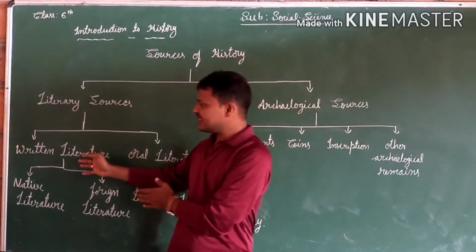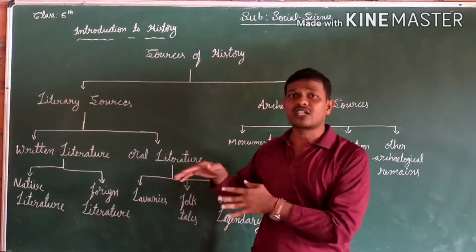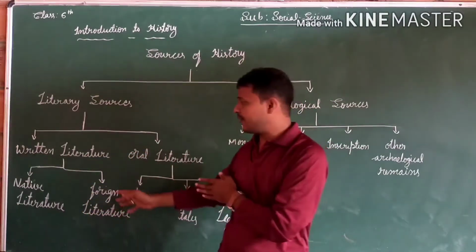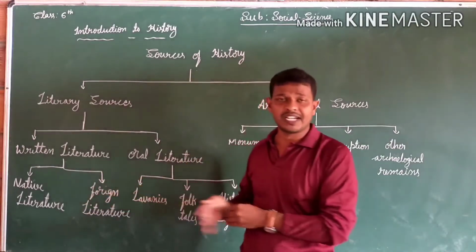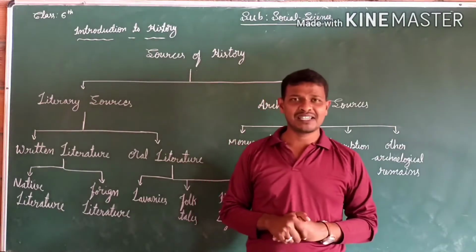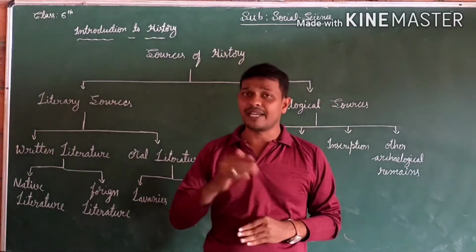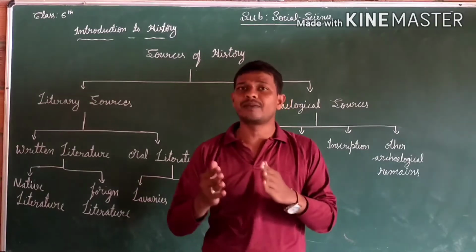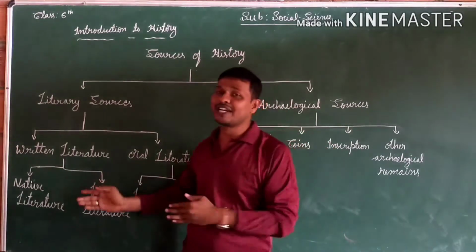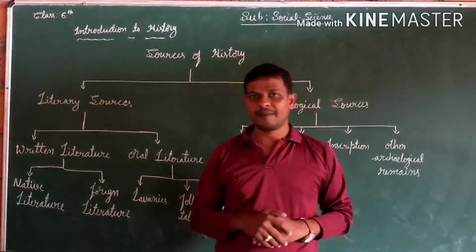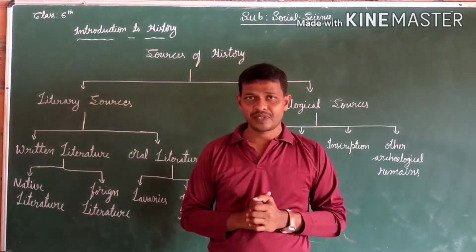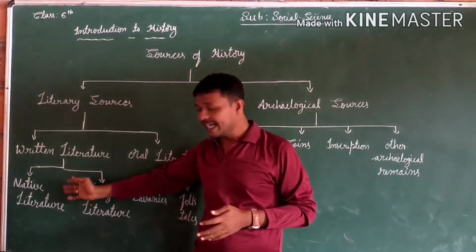These are the things we get from the literary sources. And written literature covers two major points. The first one is native literature and the other one is foreign literature. What is the meaning of native literature? Many poets and historians wrote epics in our native languages. That is called native literature. What we found are Ramayana, Mahabharata and Manusmriti. These are the epics we got from native literature.